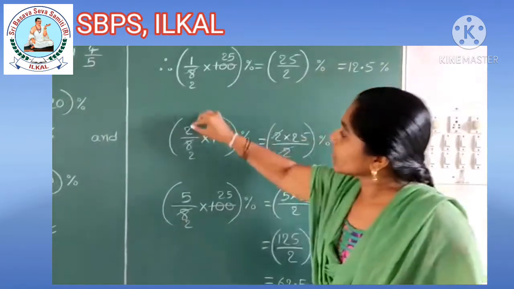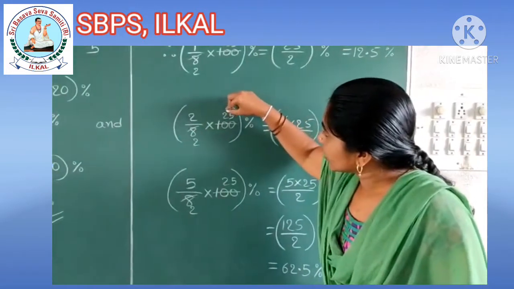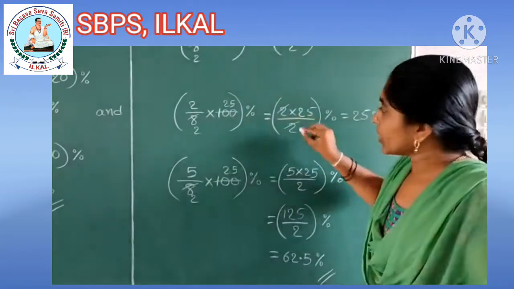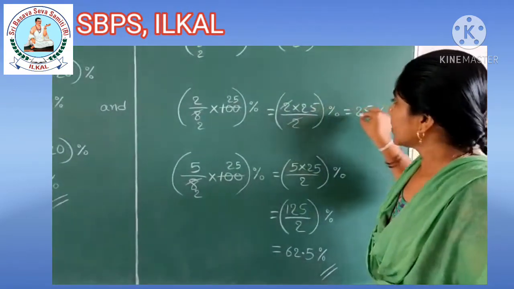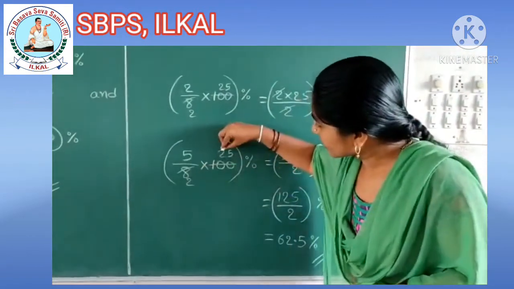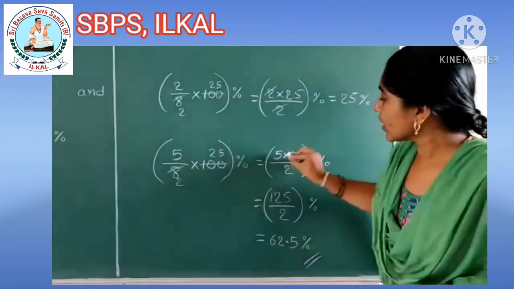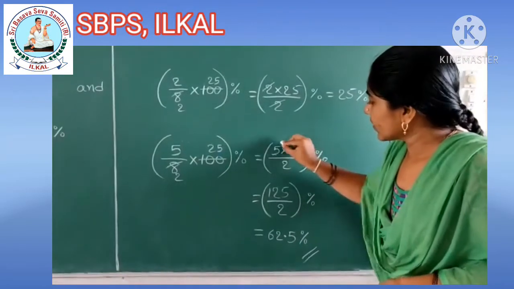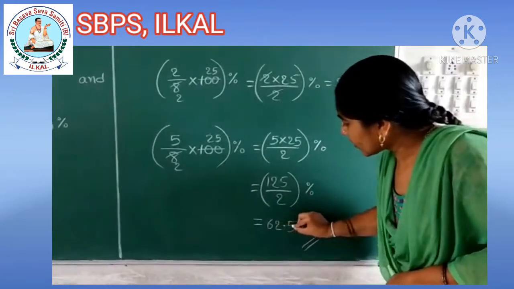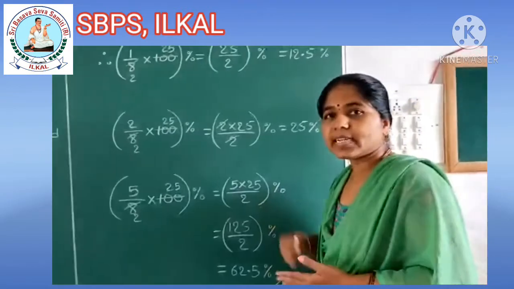Okay. Next one, 2 by 8 into 100. Again 4 twos are 8, 4 fives are 20, 25 twos are 50, children, divided by 2. Or 2 into 25 as it is, if you write, 2 2 if you strike out, 25% we will get. Okay. 5 by 8 into 100. Here 4 twos are 8, 4 fives are 20. 25 into 5 divided by 2. 25 fives are 125 divided by 2, children. If you divide, 62.5% we will get. Add all the percentages you got, definitely 100% we will get. Thank you.